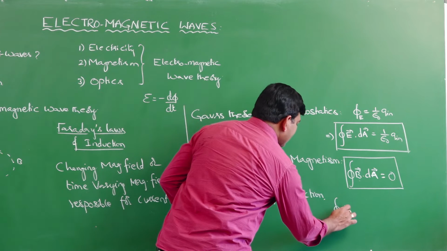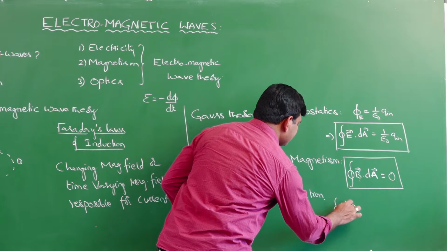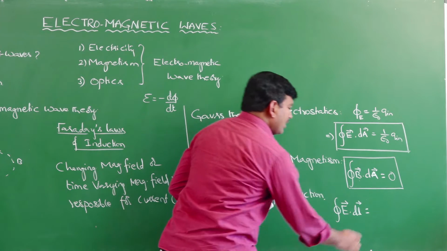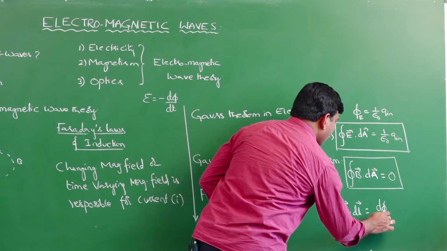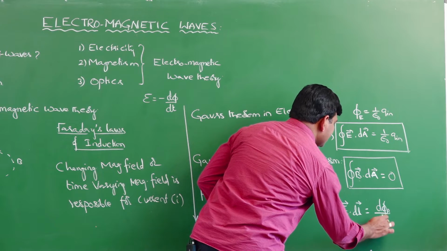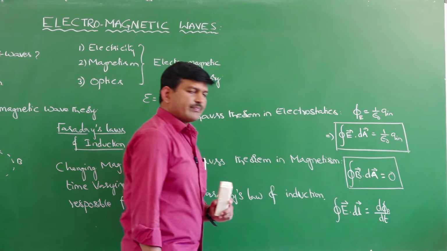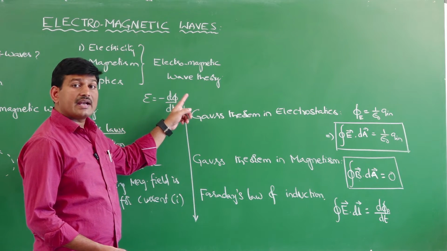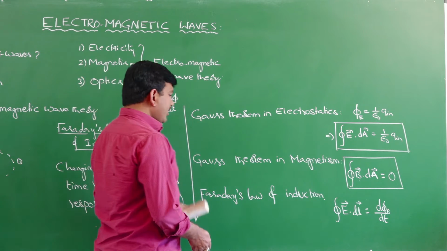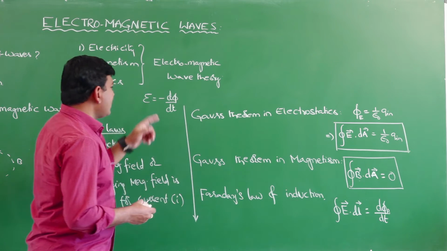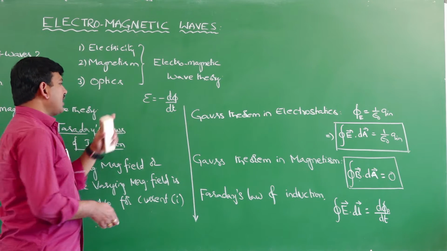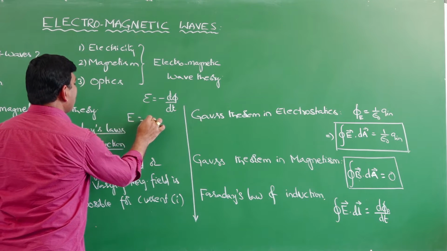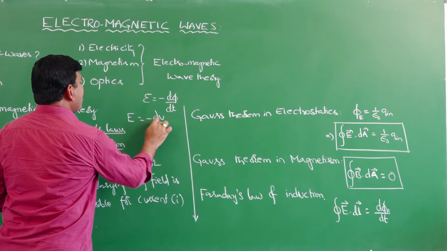The closed line integral of electric field is equal to minus d phi b by dt. What does phi b stand for? Phi b stands for magnetic flux. So according to this, I can say E is nothing but, as we have already studied how electric field and electric potential are related, electric field is equal to minus dou V by dou r.